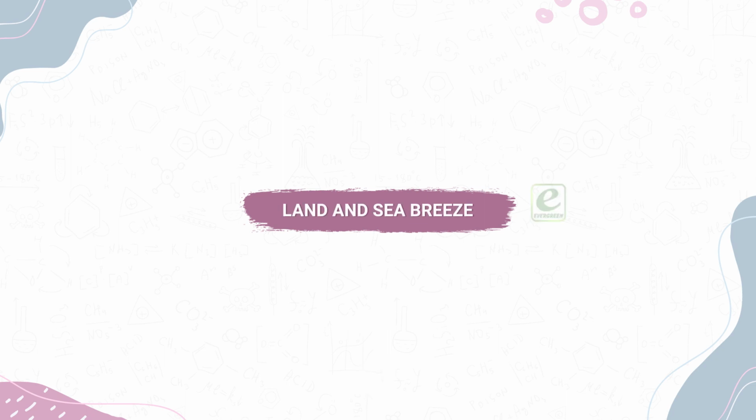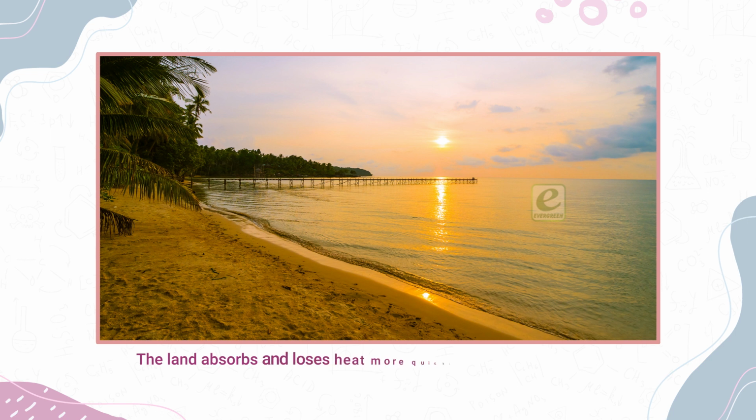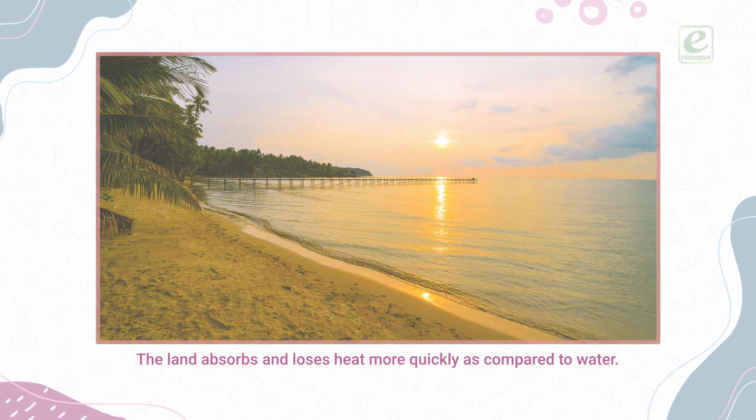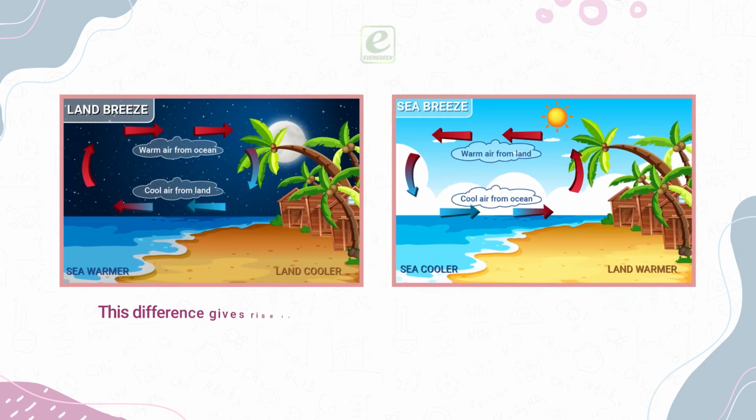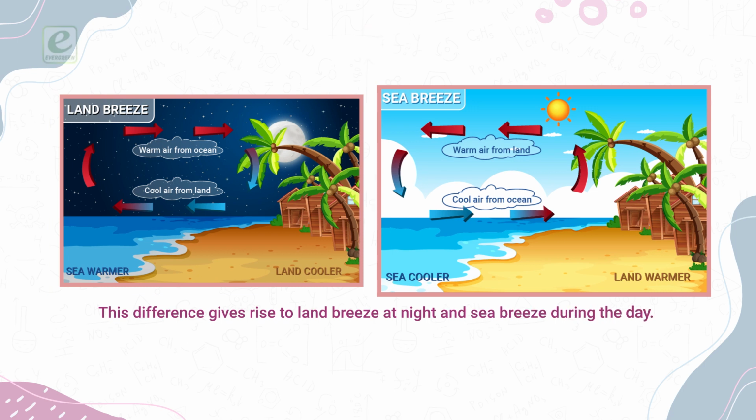Land and sea breeze. The land absorbs and loses heat more quickly as compared to water. This difference gives rise to land breeze at night and sea breeze during the day.